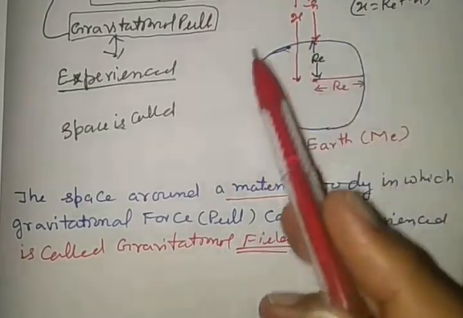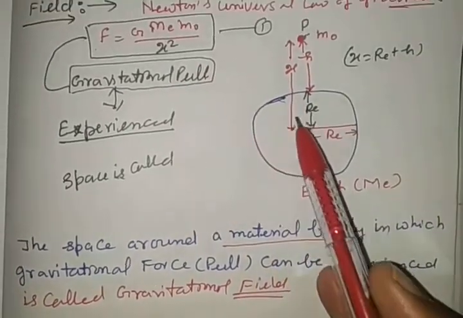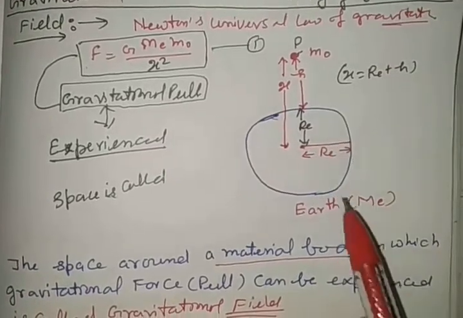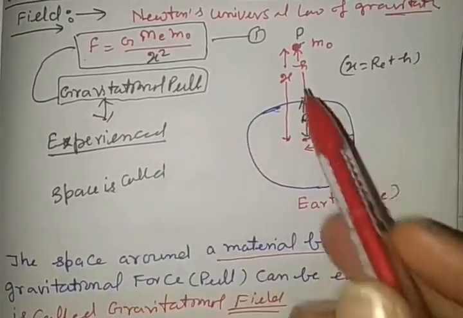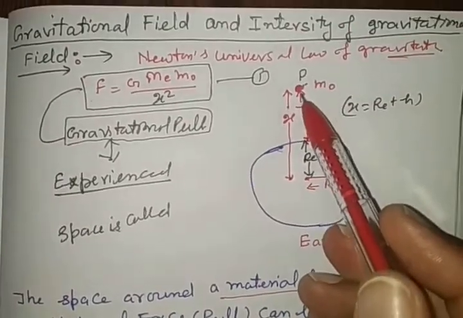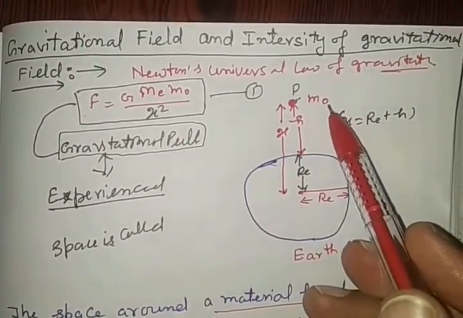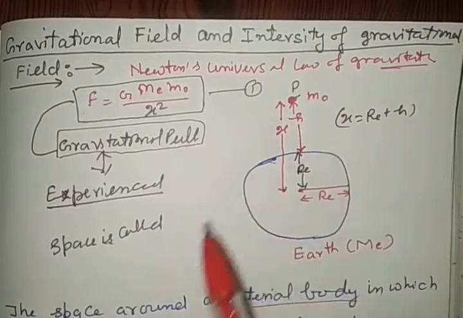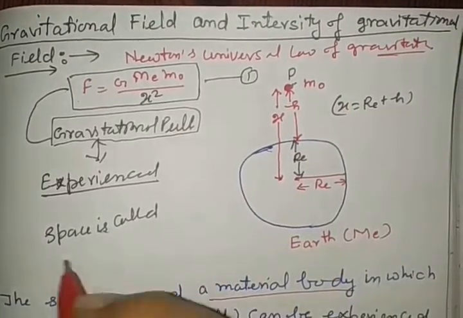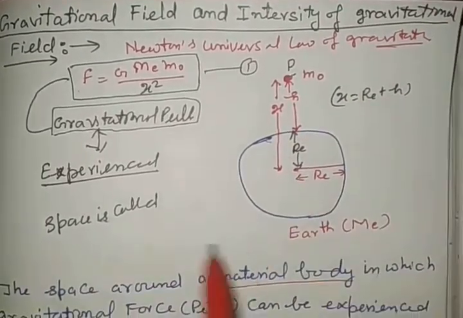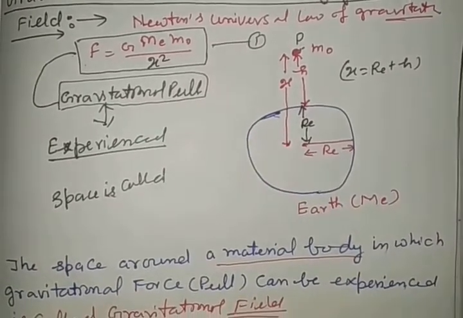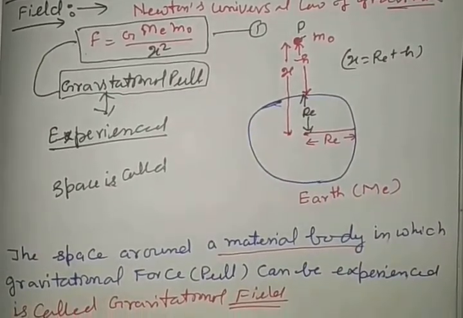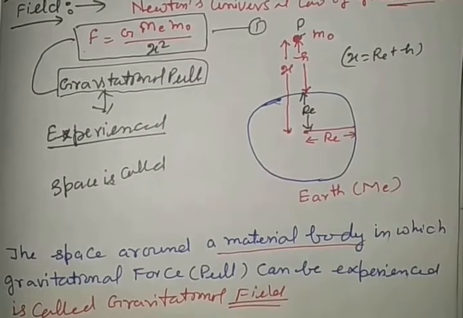This is in 3 dimensions around the Earth, and wherever any material body is kept. It is not only true for a specific body which has mass m0 here represented in the diagram, but it is true for any body. This gravitational pull is true for any body kept here in the field, and it is called gravitational field.